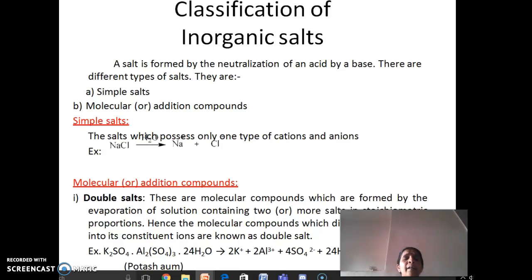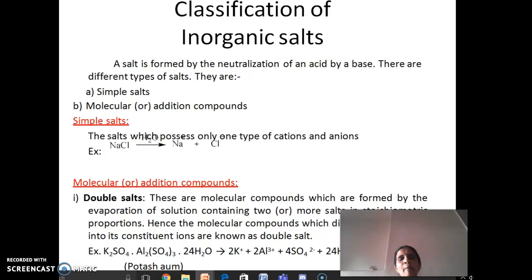And here the second type of inorganic salts are molecular addition compounds. These molecular addition compounds are mainly of two types. The first one is double salt. These are formed by the evaporation of a solution containing two or more simple salts in stoichiometric proportion, and hence these molecular addition compounds, when dissolved in water, give constituent ions, so they are called double salts.